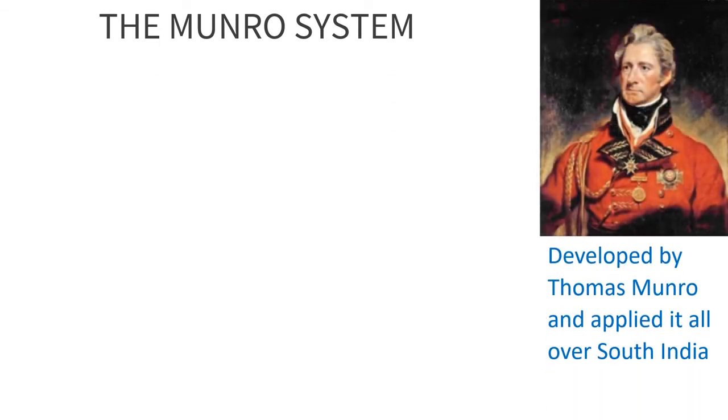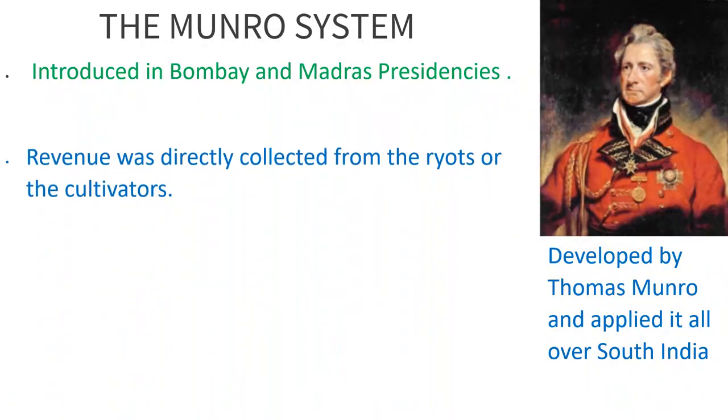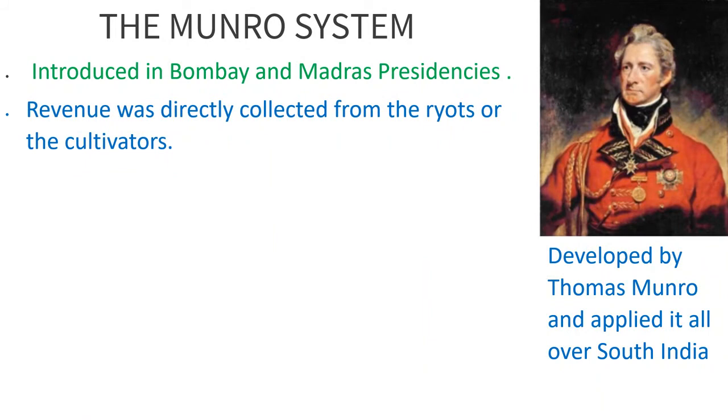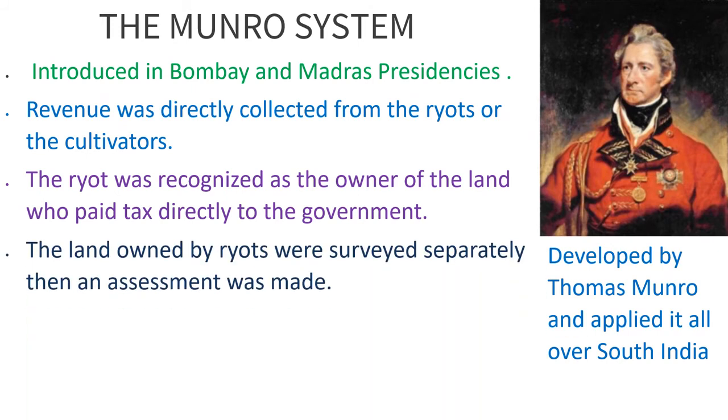The Munro system was applied all over South India. It was introduced majorly in the Bombay and Madras Presidencies. Revenue was directly collected from the ryots or the cultivators. The ryots were recognized as the owners of the land who paid tax directly to the government. The land owned by ryots was surveyed separately.